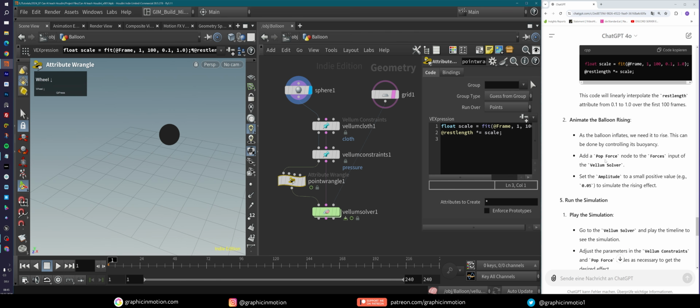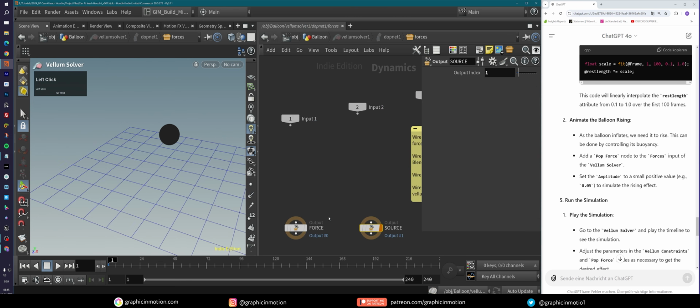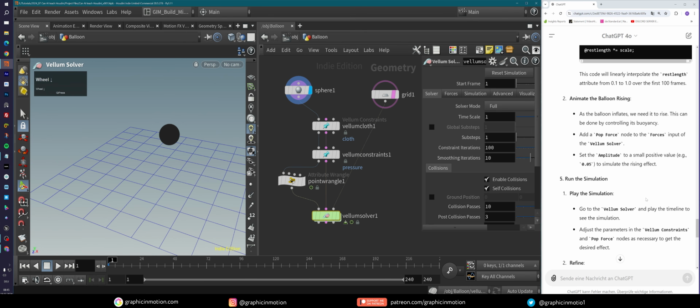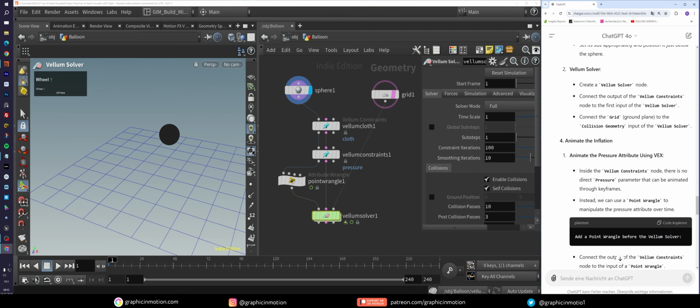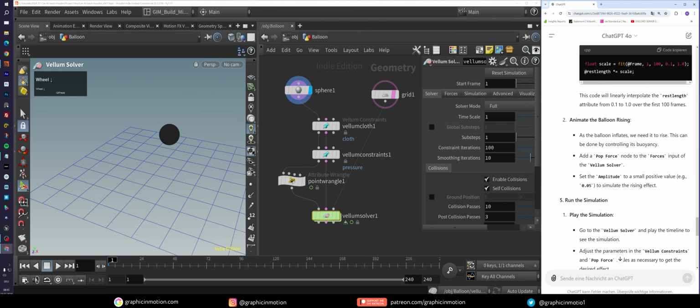Oh, now it gets very interesting. Add a pop force node to the forces input of the Vellum solver. Well, right now, there is actually no input for forces on the Vellum solver. If you don't know that you can dive inside here and find this here, I again would be lost. I want to tell this ChatGPT. So under, which number is it? 4.2, yeah.